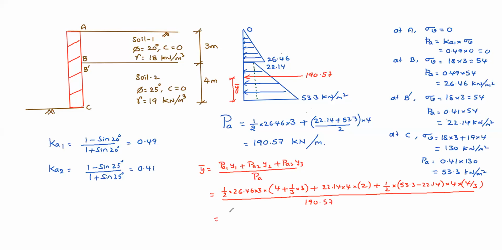That equals (0.5 into 26.46 multiplied by (4 plus 1), that is 5, plus 22.14 into 4 into 2, that is 8, plus 0.5 into (53.3 minus 22.14) multiplied by 4 into 4 by 3), that is 326.36, divided by 190.57, which is equal to 1.71. Is it okay?